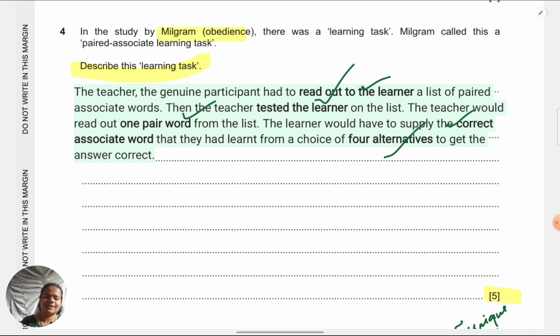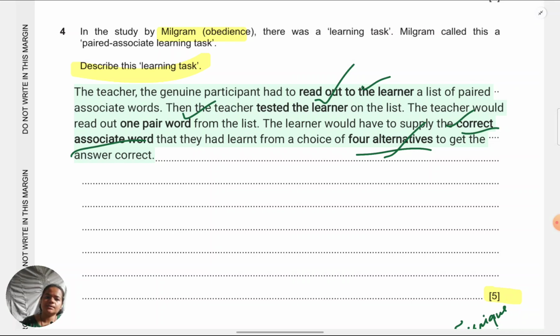Secondly, like I told you, one sentence is not 1 point. If you see, I've written in four sentences for 5 points, because two of my points are in the same sentence, and that's perfectly correct. The examiner does not care about how many sentences you write. The examiner does not care about how long the answer is, how short it is, what is the word count.